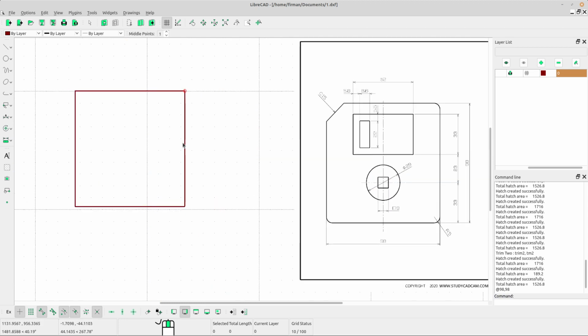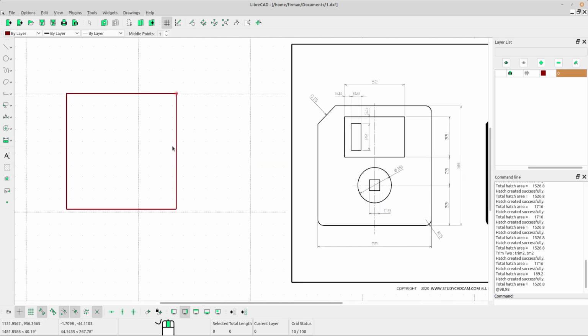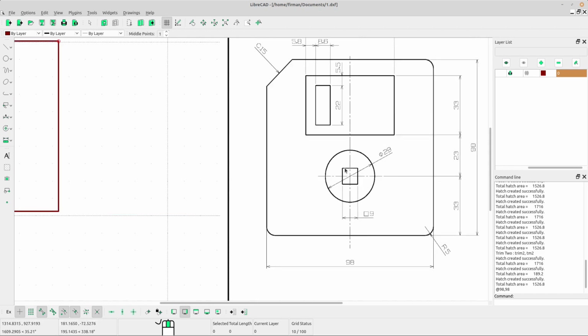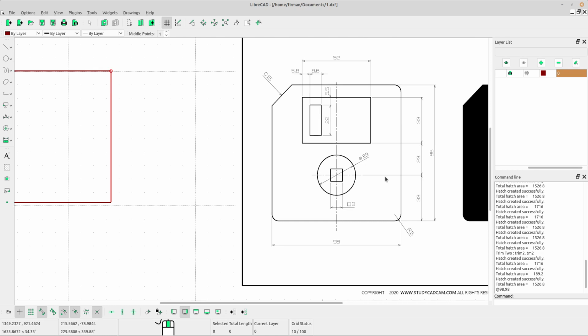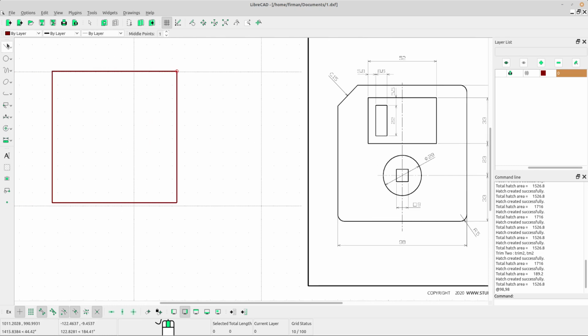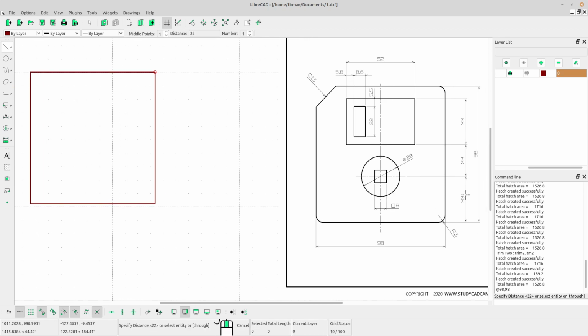Right click to escape. Now use a parallel line tool to create these auxiliary lines. Select parallel line tool and type the distance. The distance is 33. Left click near the horizontal at the bottom side of our rectangle.